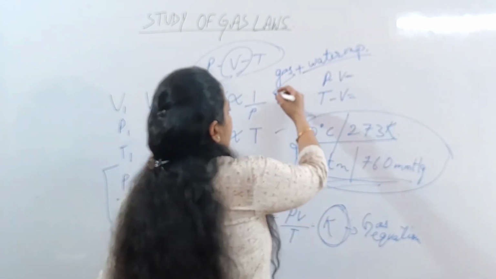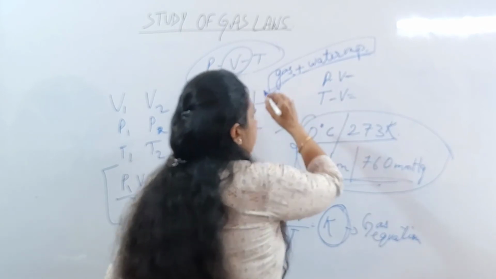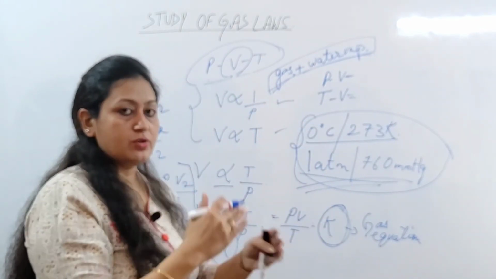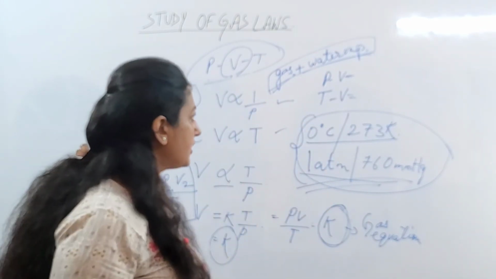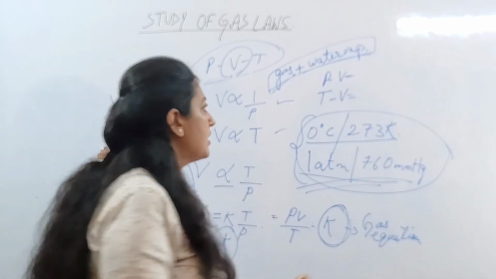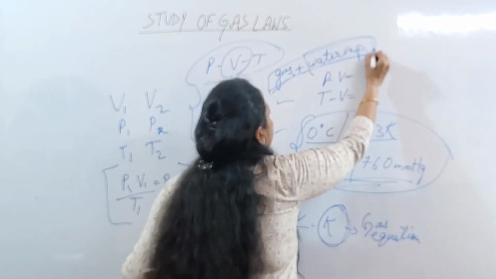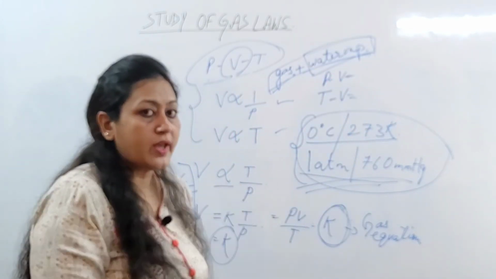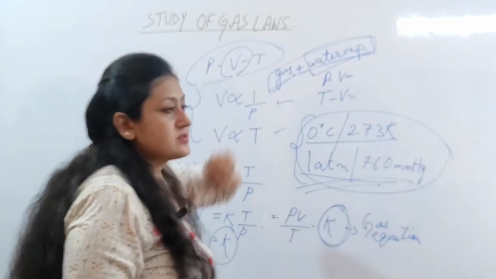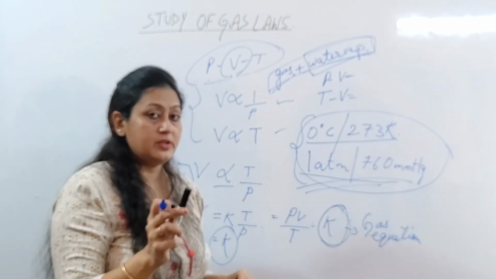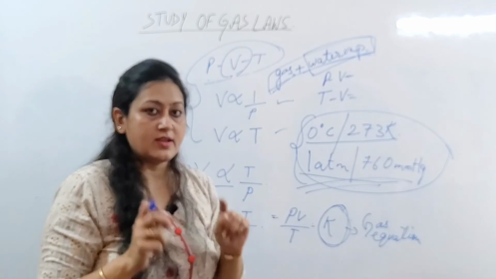So gas plus water vapor यानी moist gas का जो भी pressure होने वाला है उसमें से we have to deduct, we have to reduce the pressure of the water vapor to get the pressure exerted by the gas alone. That would be the pressure exerted by the dry gas.